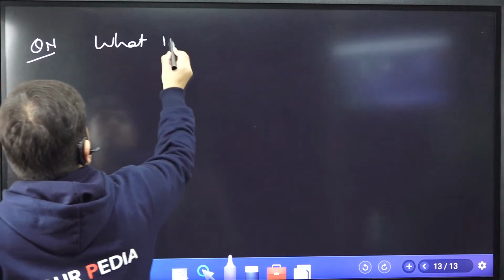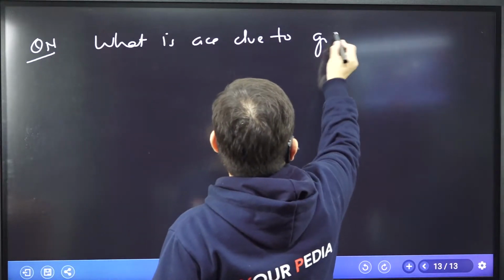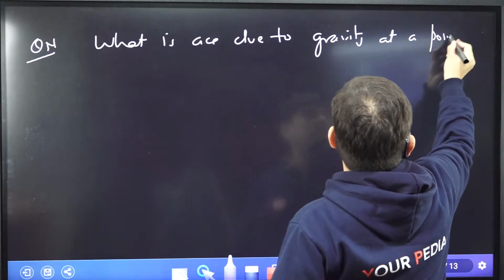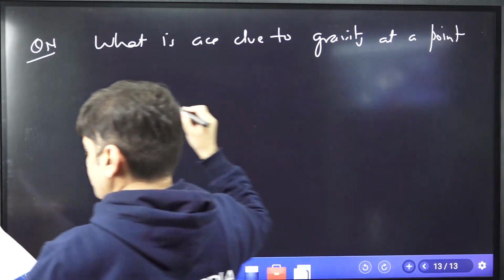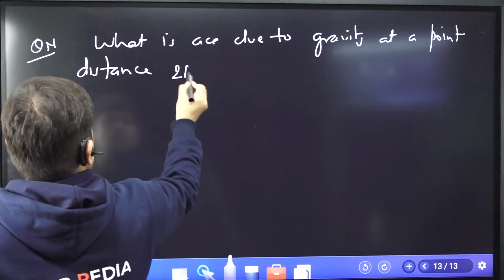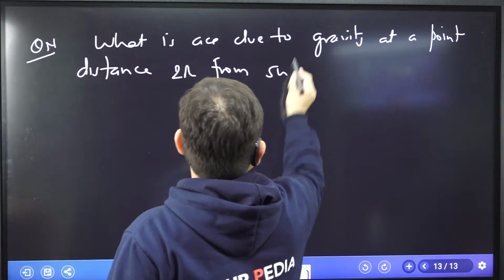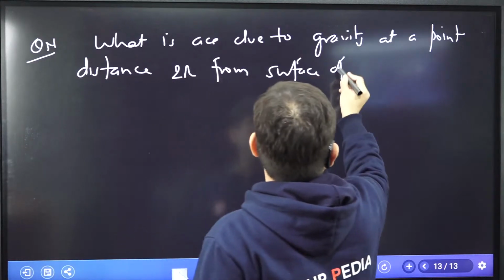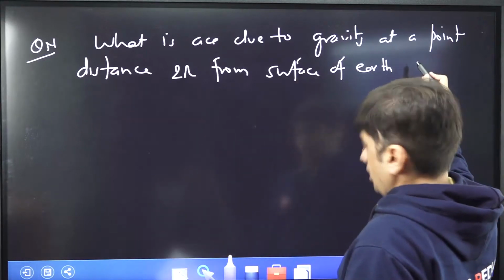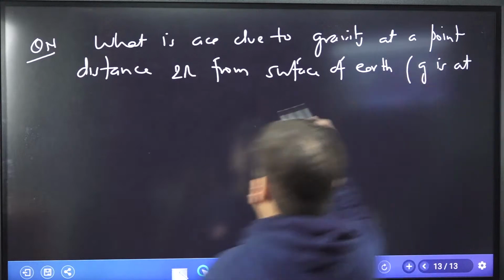That is, acceleration due to gravity at a point at distance 2R from surface of earth, and this g is at the surface of earth.